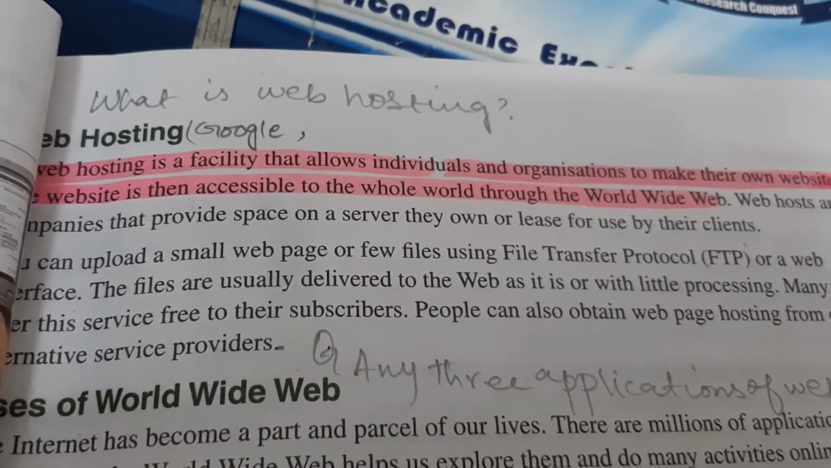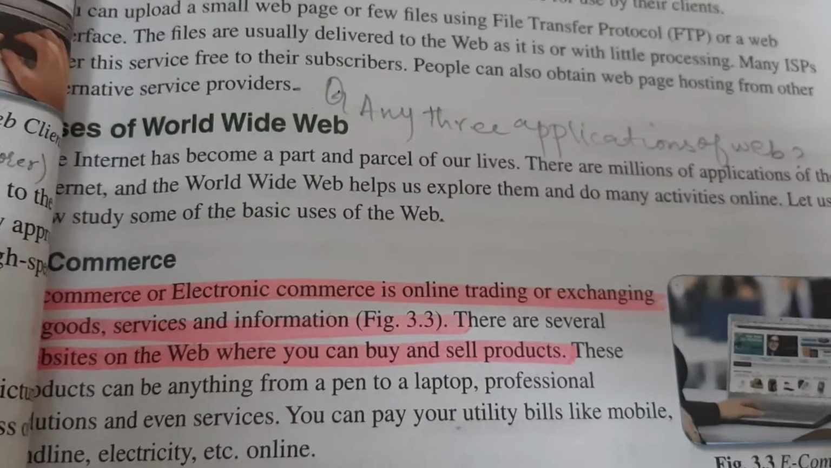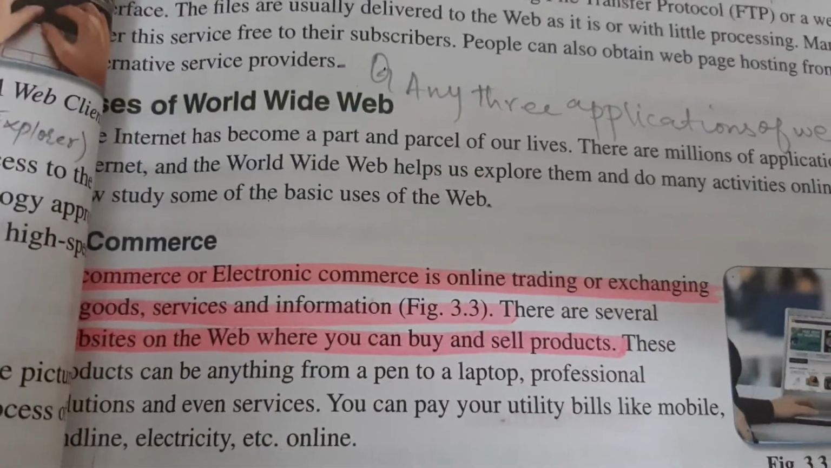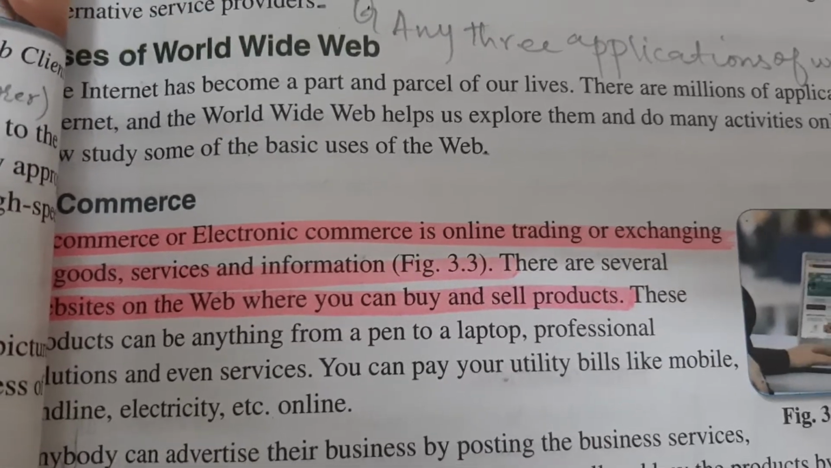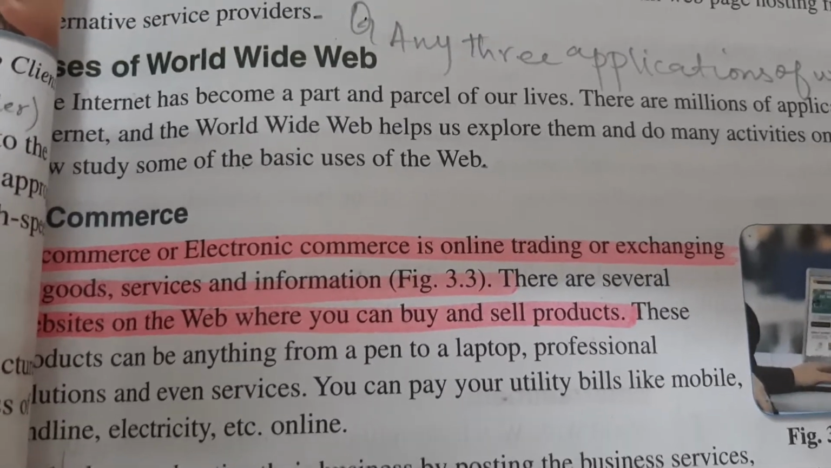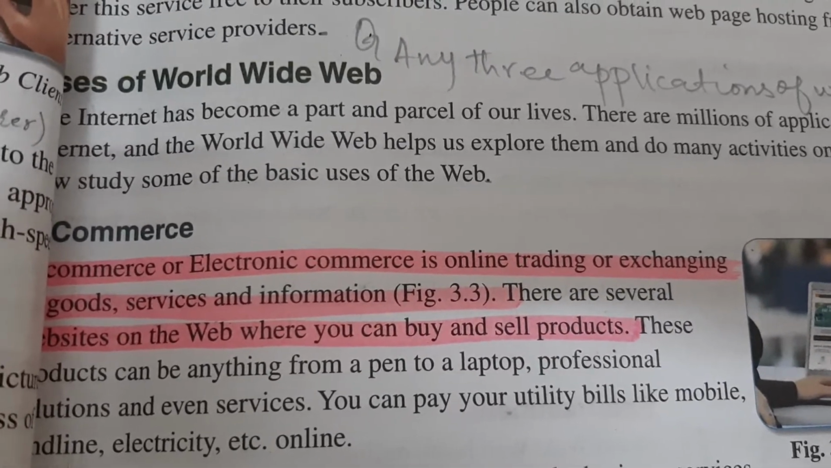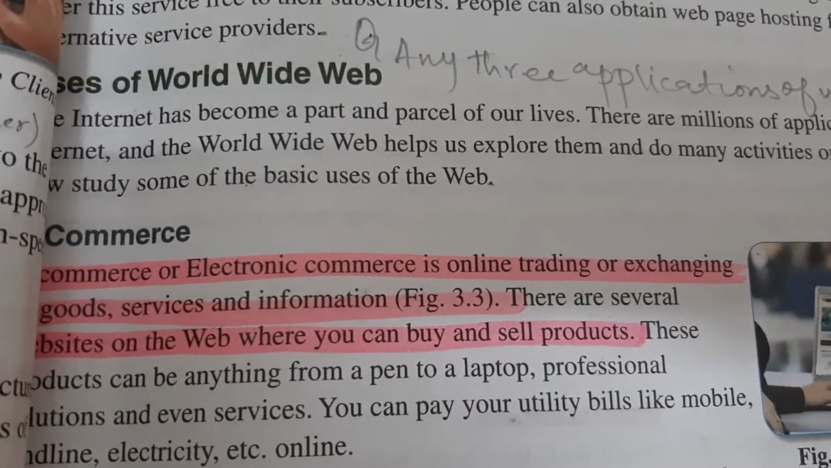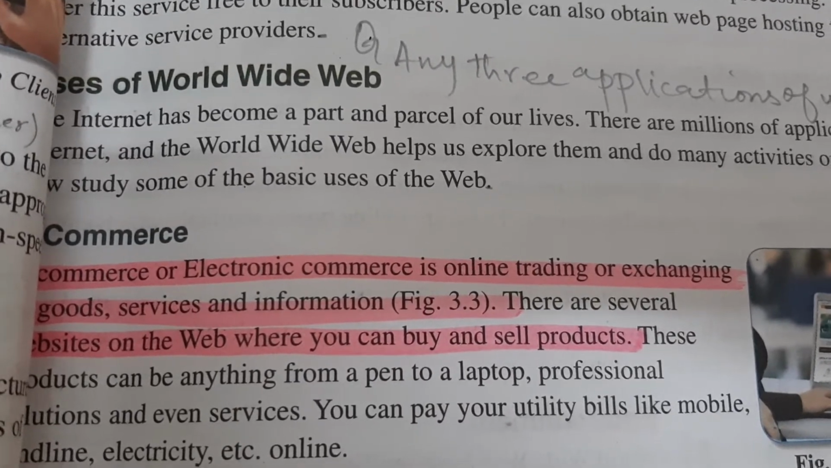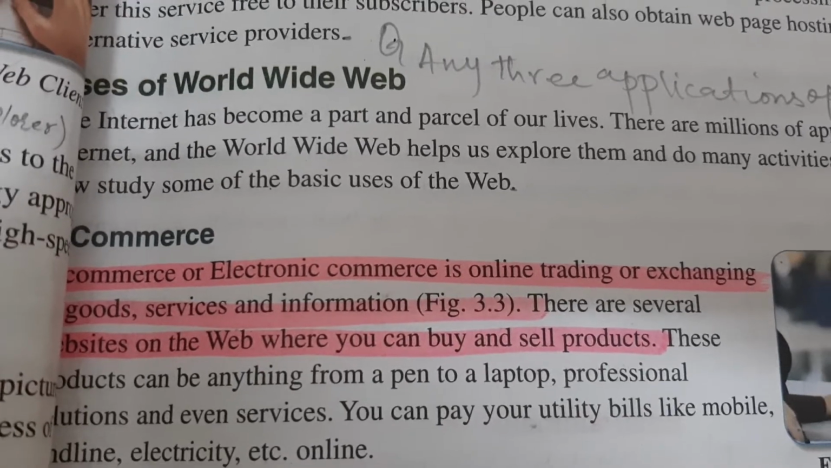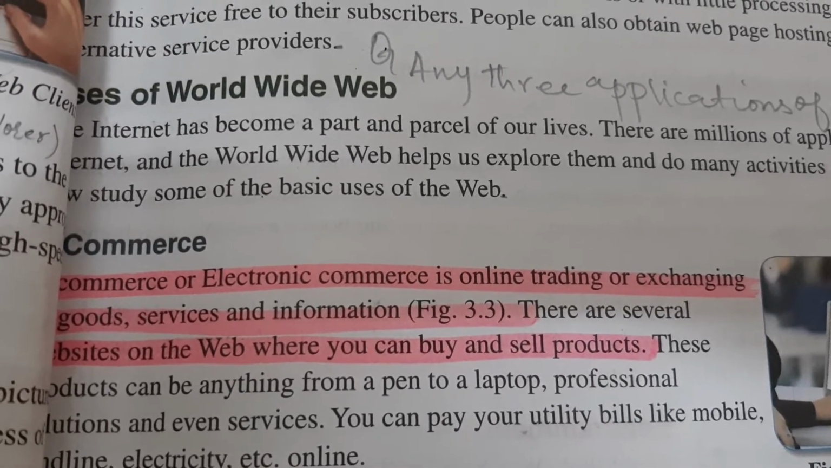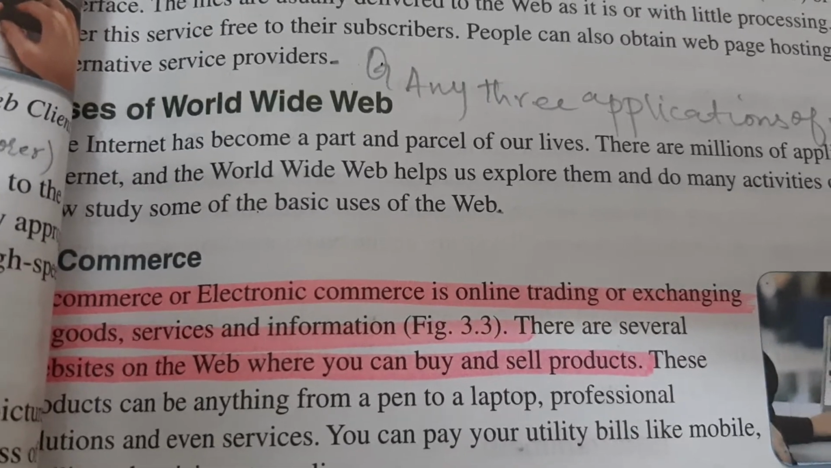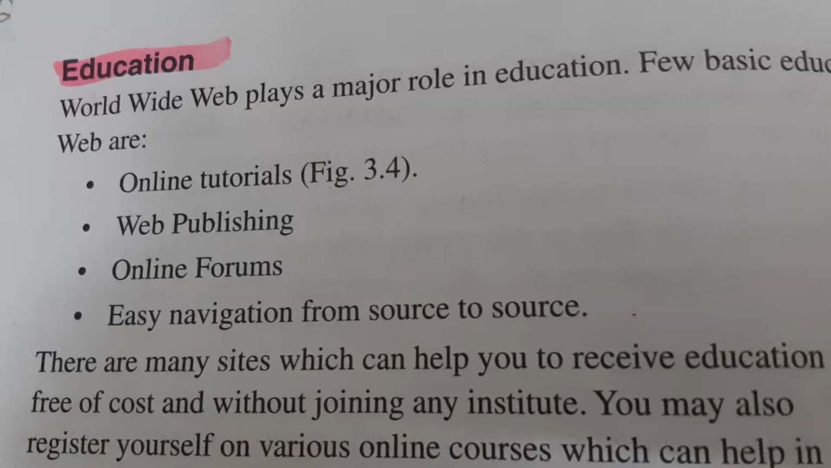Name any three applications of the web. First one is e-commerce or electronic commerce, which is online trading or exchanging of goods, services and information. There are several websites on the web where you can buy or sell products.